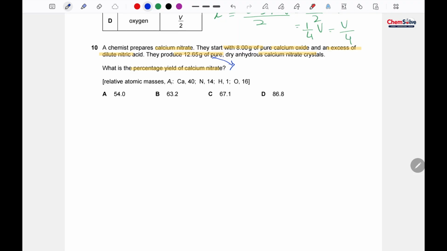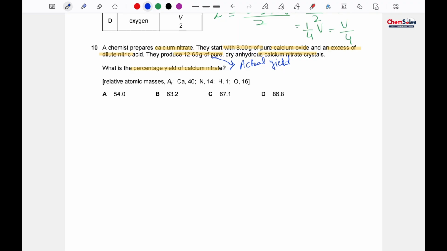this amount 12.65 is basically our practical yield, or we can say this is our actual yield. So we are not going to use it here, we will use it later on in our formula. So first of all, we have to find out the theoretical yield with the help of this information, and then we will use our formula for the percentage yield to calculate.